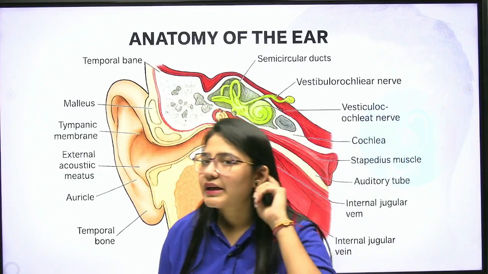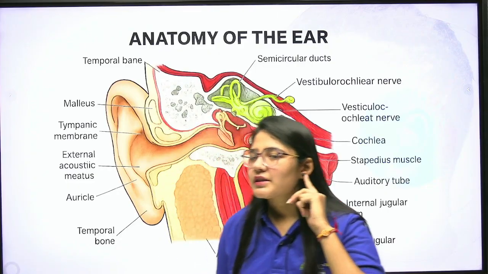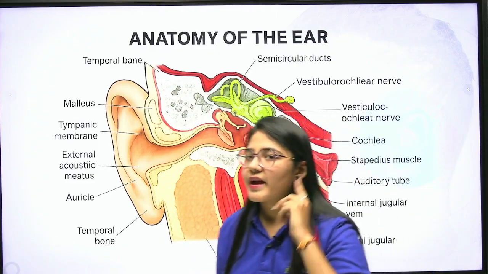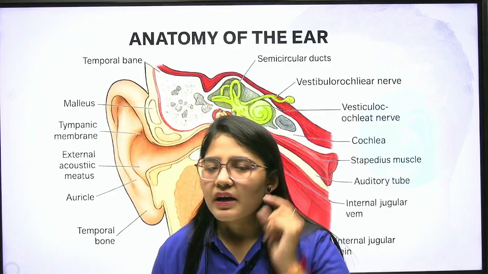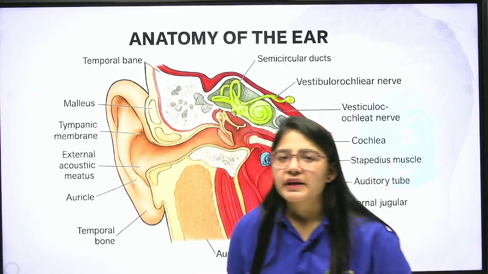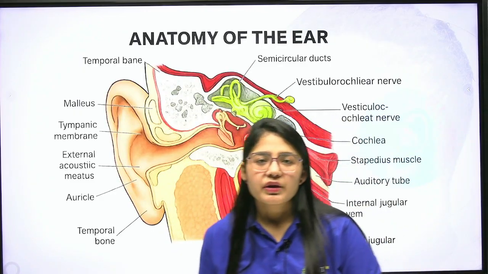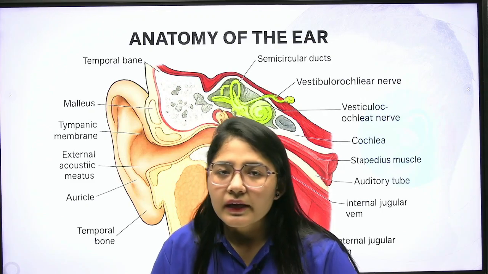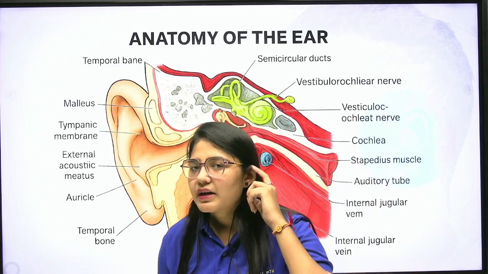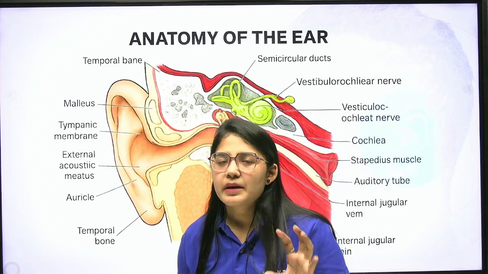This outer ear which is visible to you is known as the pinna. This is the pinna. Clear? And the function of the pinna is to collect the sound waves from your surroundings. The structure of this pinna is like this for some reasons.